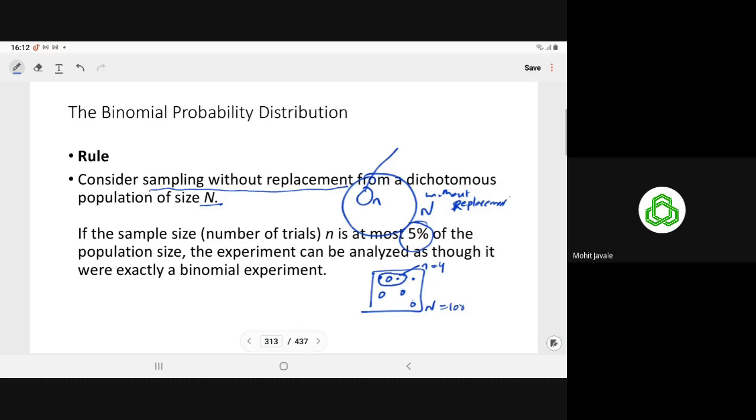Sir, in the example with squares with spots, the population has two states. This square is there and there are circles you have drawn. Sir, what will be the population size in that example? The population size n is equal to 100, which means here we have 100 items. I have not drawn the 100 things here. Oh, okay, I thought it was only the spots. I got it, sir.